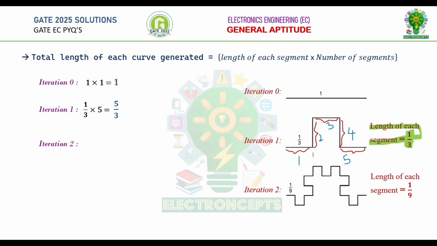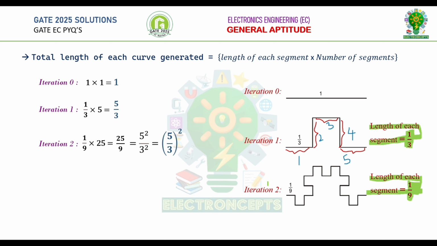Similarly, the total length of the curve generated in iteration 2 is the length of each segment, 1 by 9, multiplied by the total number of segments in iteration 2, which is 25. Therefore, the total length in iteration 2 is 25 by 9, which can be rearranged as (5 by 3) whole power 2.